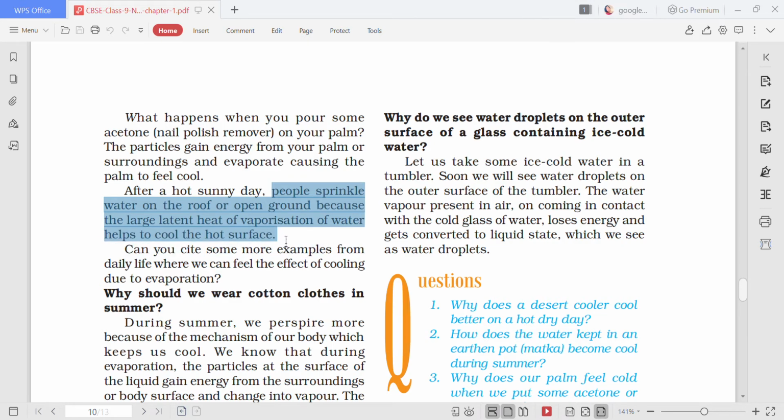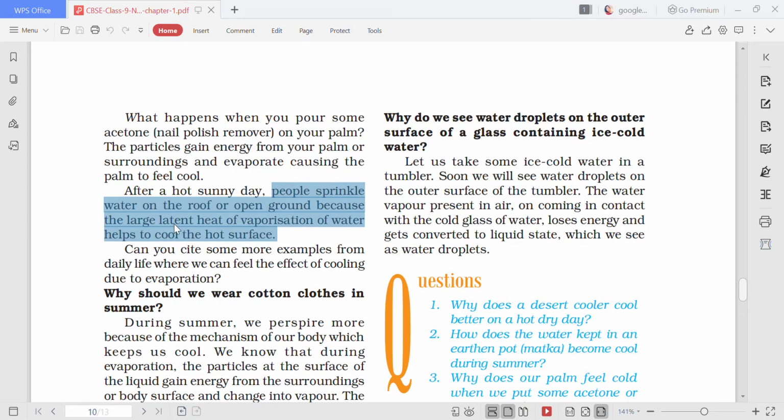This means that as soon as this water touches the roof or the ground, it will take the heat from the roof or the ground and it will get converted into vapor. And because the heat has been taken away from the roof or the ground, now the roof or the ground will appear cool.